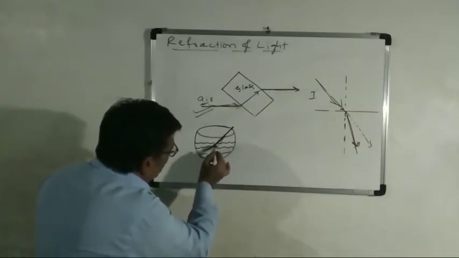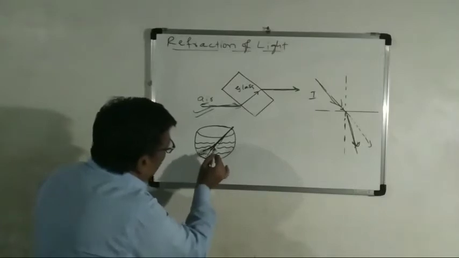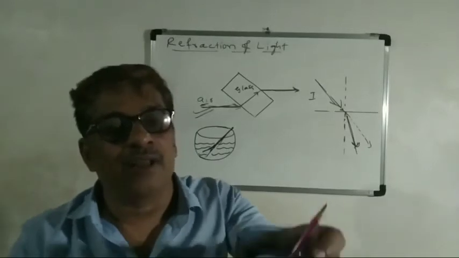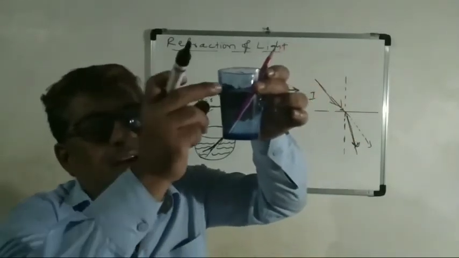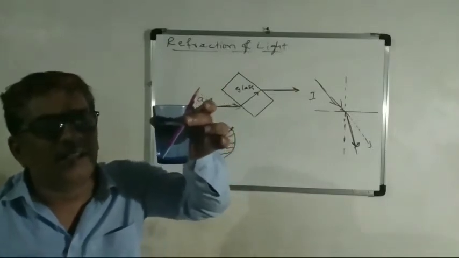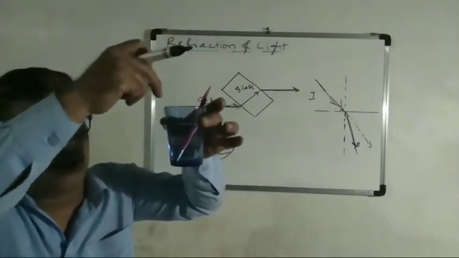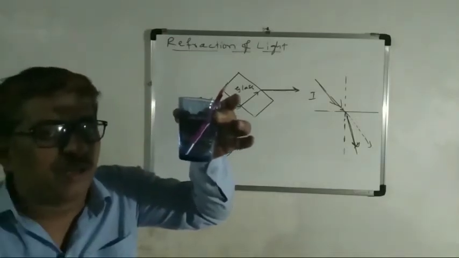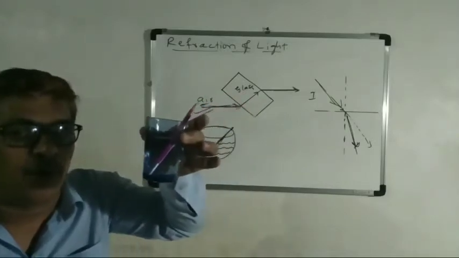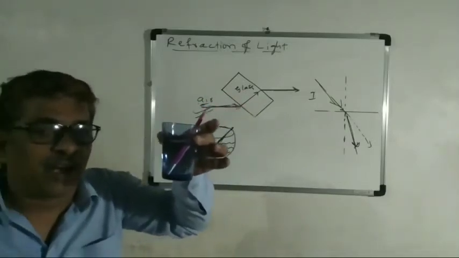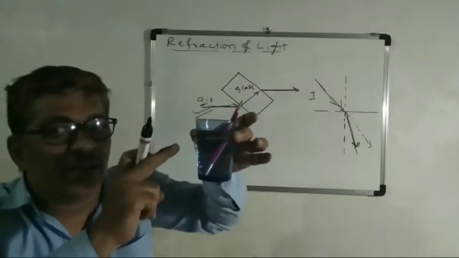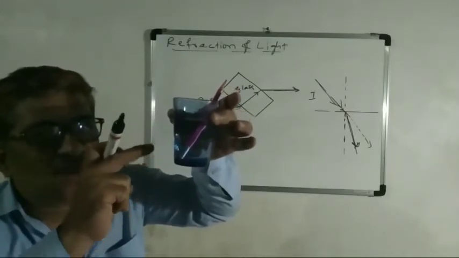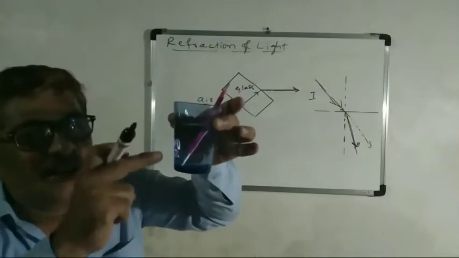Actually it should go straight like this, but it slightly rises up. We will see the example by taking this. I have taken a glass and water here. When I put the pencil here, it shows slightly raising, slightly bending. You can observe this at home also. Take a glass of water and observe it. It shows the position somewhat displaced. Instead of going straight, it slightly bends.